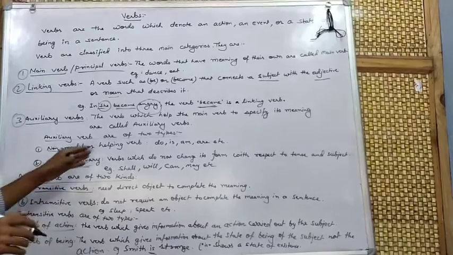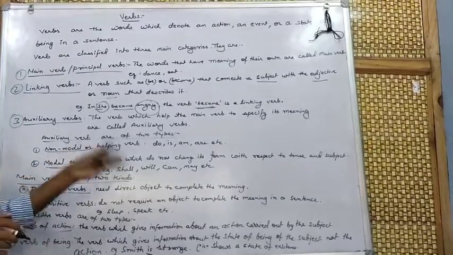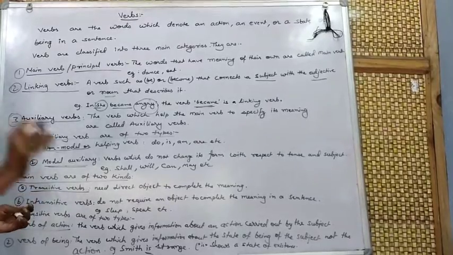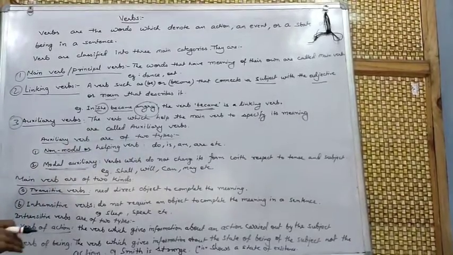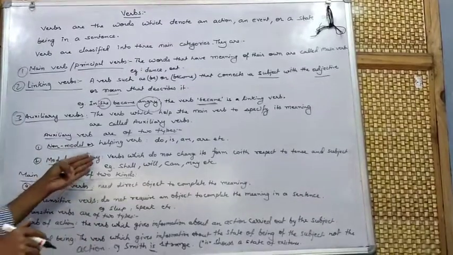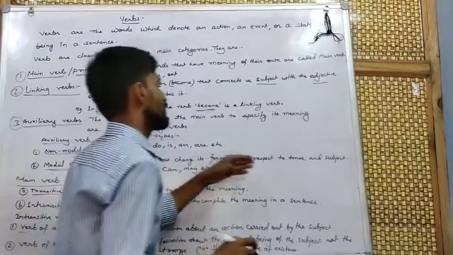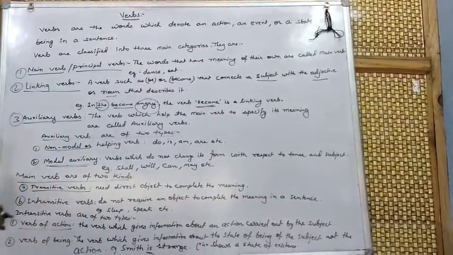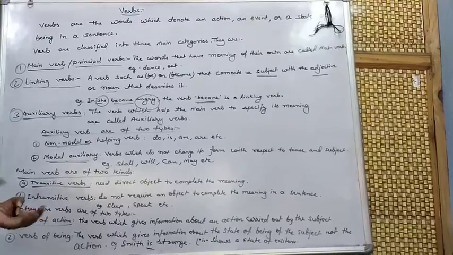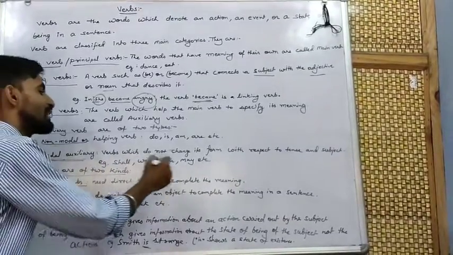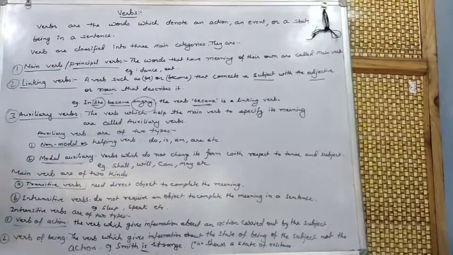What is a helping verb? A helping verb just helps the sentence to specify its meaning. What are modal auxiliaries? Modal auxiliaries do not change their form with respect to tense, subject, or gender. Shall, will, can, may: these are the modal auxiliaries.